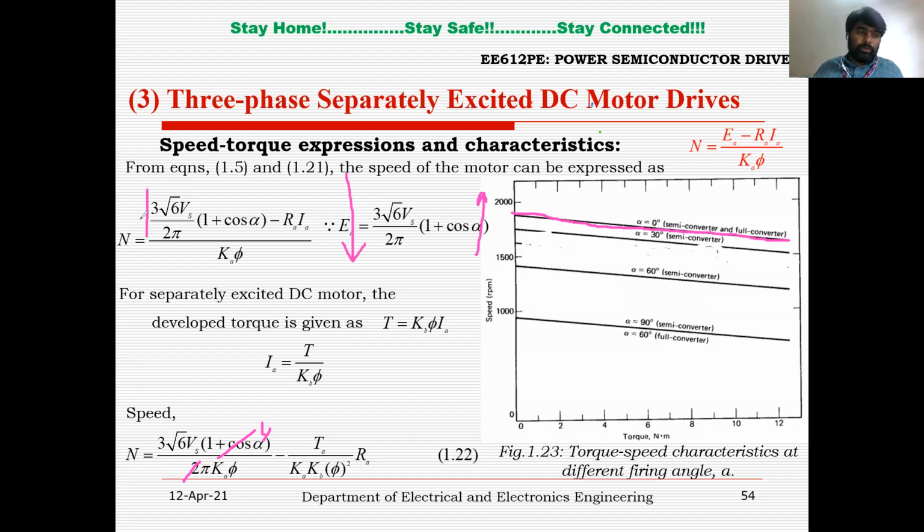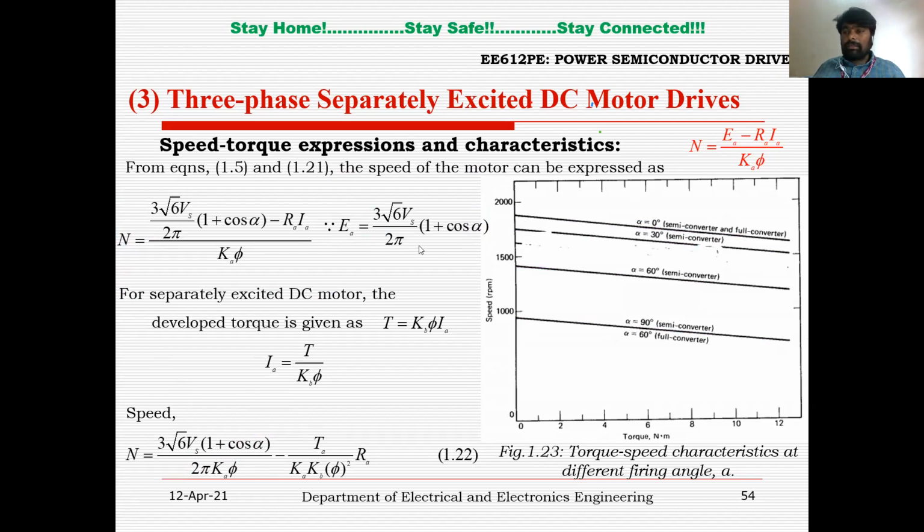If the average output voltage decreases, then there is a reduction in the speed, right? You can see that at alpha equal to 30, the speed is less when compared to alpha equal to 0 degrees. Similarly, if I still increase the firing angle alpha, there is a more decrement in the terminal voltage. If that is the case, then there is a further decrement in the speed. So you can see at alpha equals 60 degrees, alpha equals 90 degrees, like this. So these are the speed torque characteristics of a separately excited DC motor when it is fed from a semi-controlled converter, right?